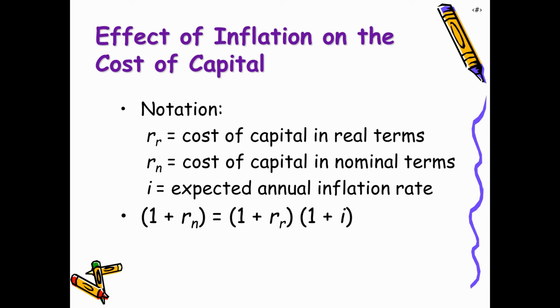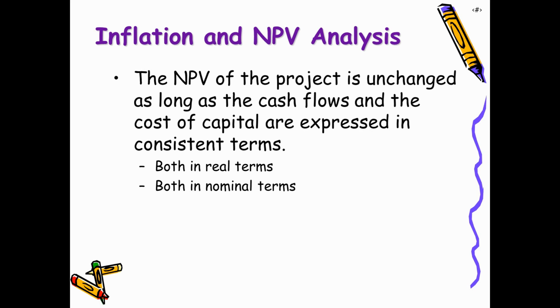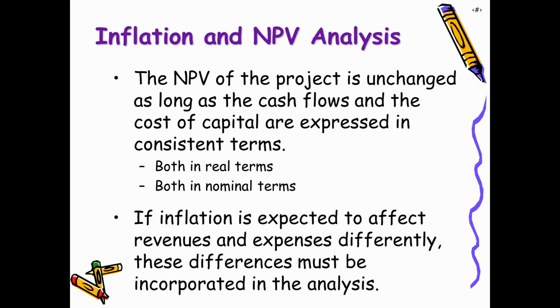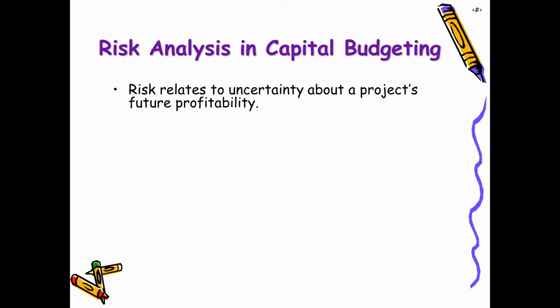So, cost of capital in nominal terms is calculated as cost of capital in real terms multiplied by 1 plus the rate of inflation. The NPV of a project is unchanged as long as the cash flows and cost of capital are expressed in consistent terms, both in real and nominal terms. If inflation is expected to affect revenues and expenses differently, these differences must be incorporated in the analysis.